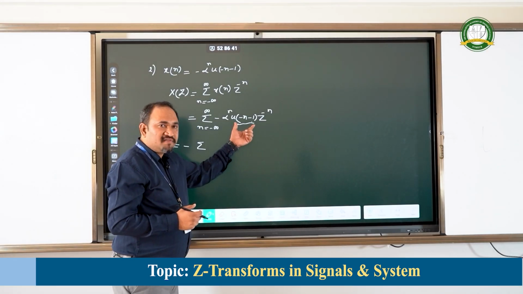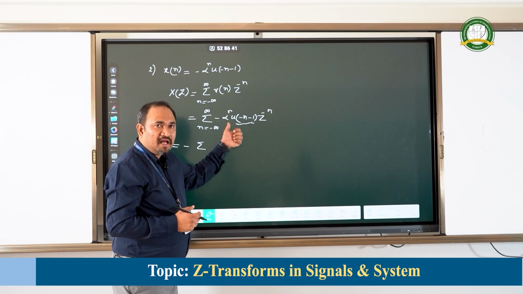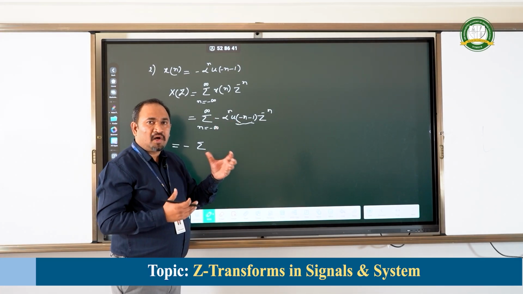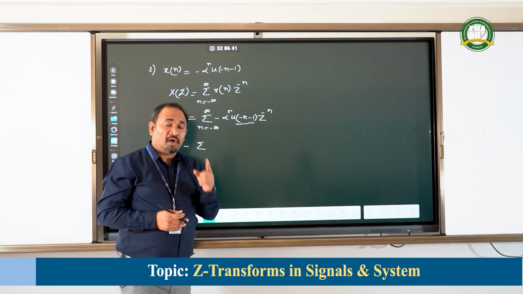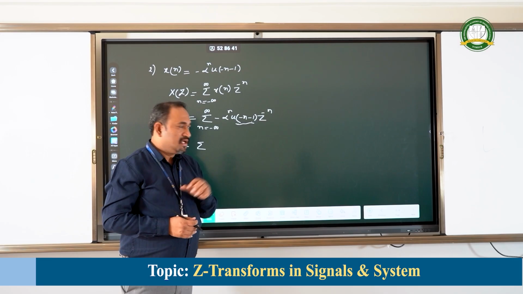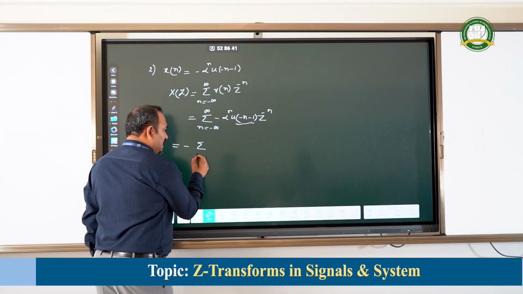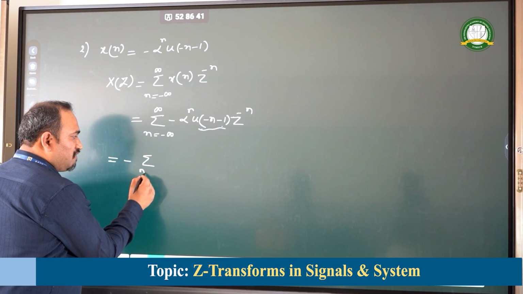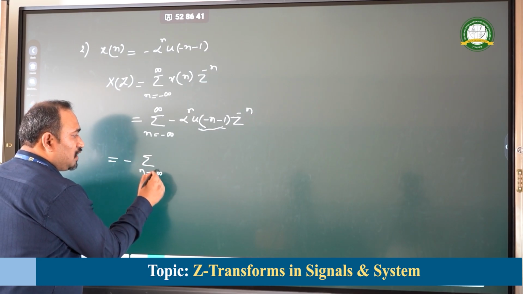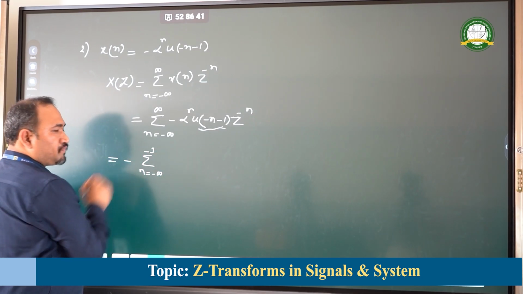Therefore, this left-sided signal being multiplied with alpha to the power of n, the entire product or the entire signal is also a left-sided sequence. Therefore, this signal, as we analyzed just now, is defined from minus infinity to minus 1.